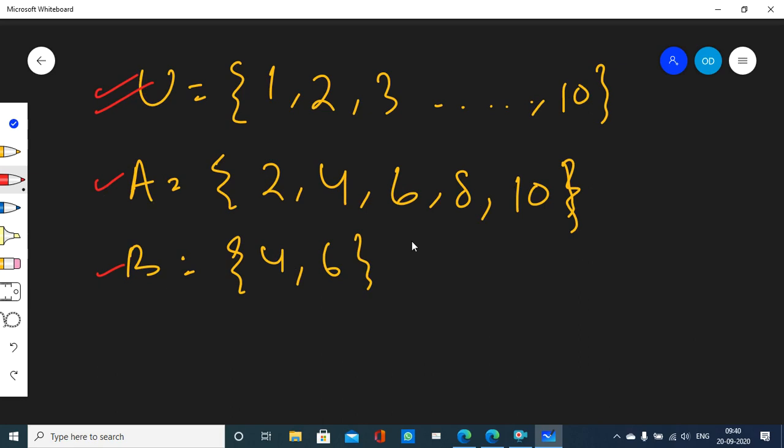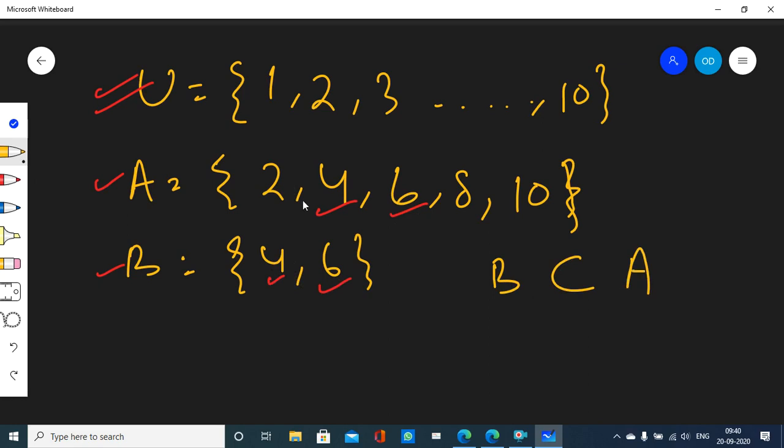One more important observation you can make here: each and every element of set B is there inside set A. You can see 4 of set B is there in set A, 6 of set B is there in set A. Each and every element of set B is there in set A. That is why we say that B is a subset of A here.